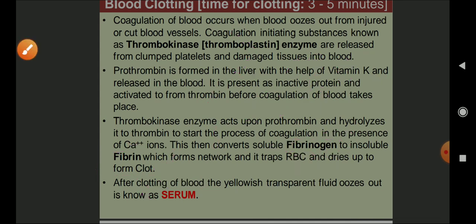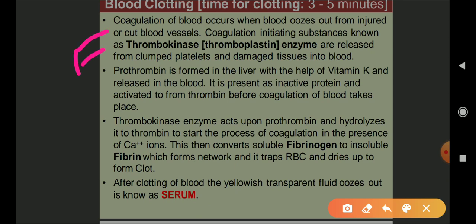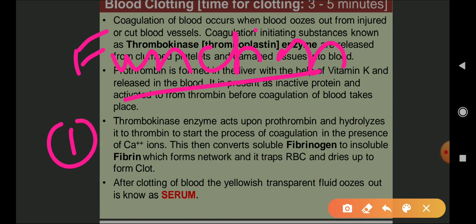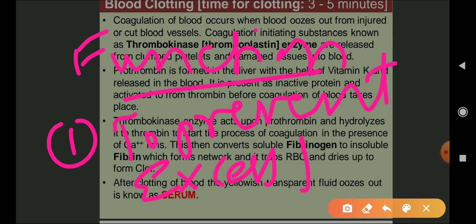Here are the important functions of blood clotting. Number one, what are the functions of blood clotting? The first function is to prevent excess flow of blood.